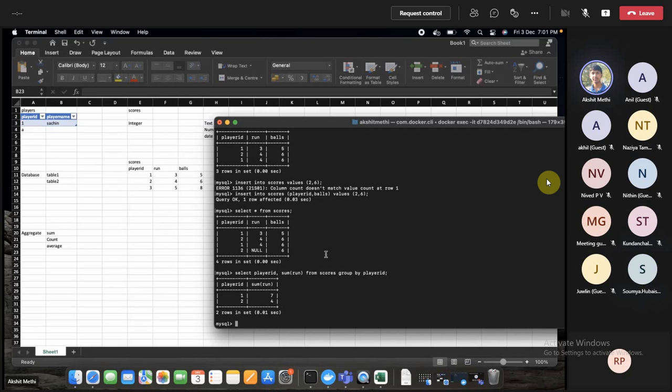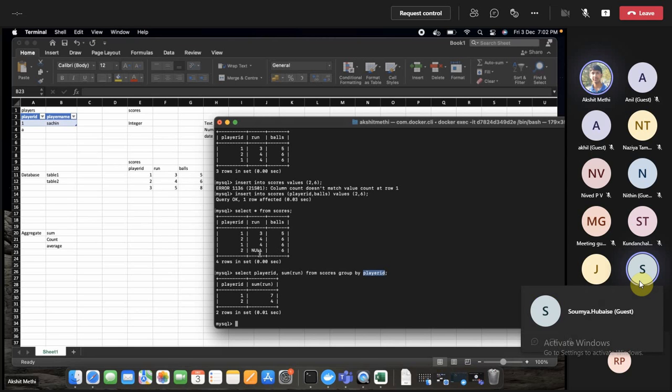So when you say grouping on player ID, how many distinct player IDs do you have? 1 and 2. So wherever it is 1, you will sum up the runs. So for 1 it is 3 plus 4, 7.